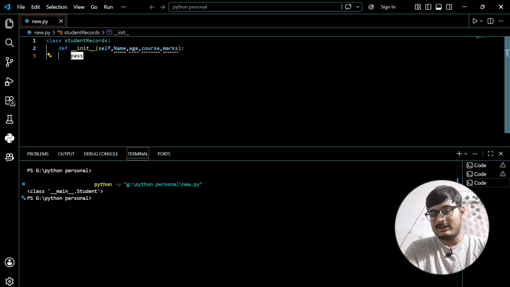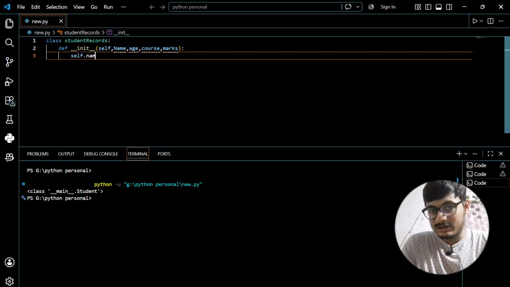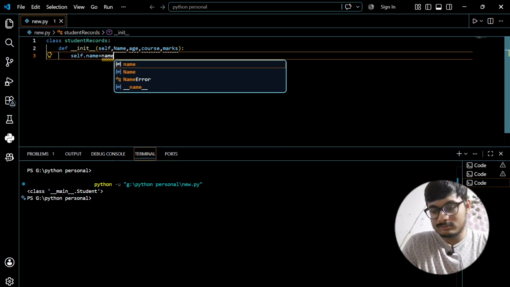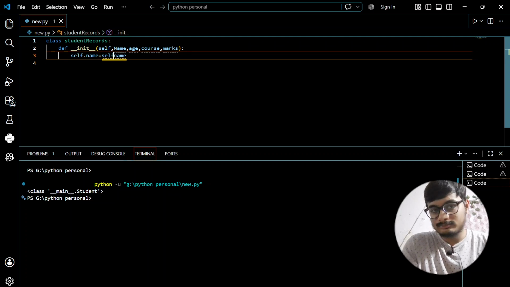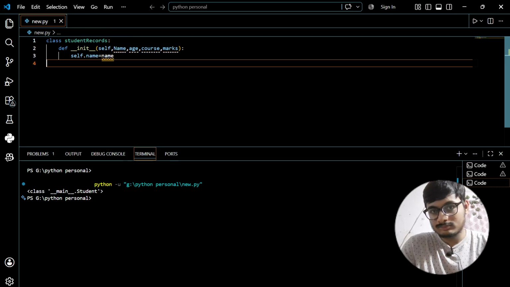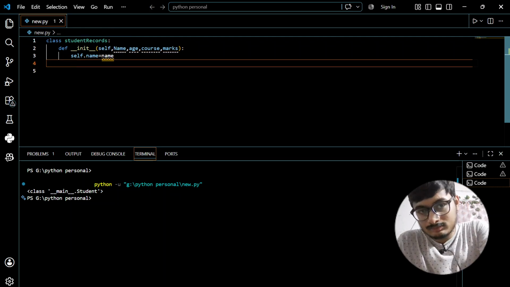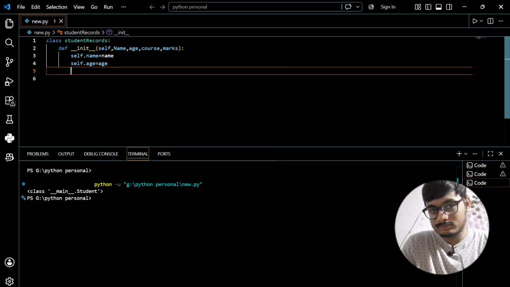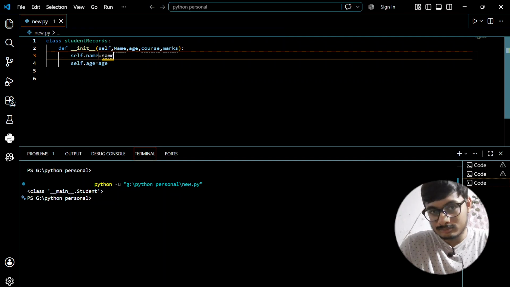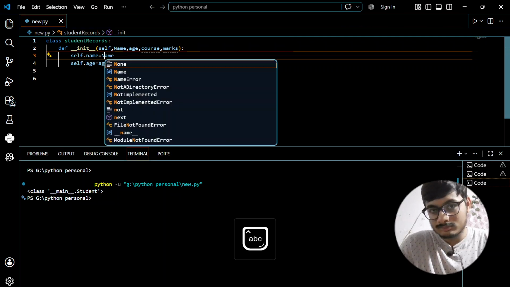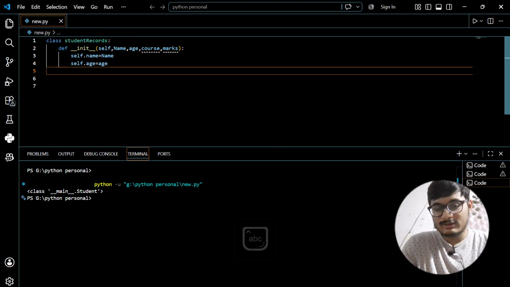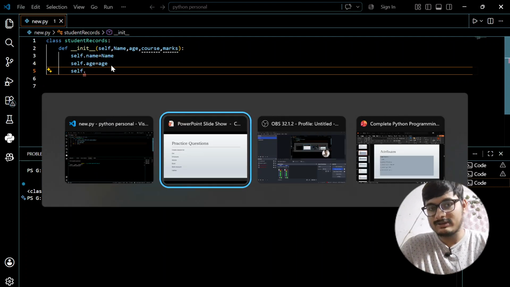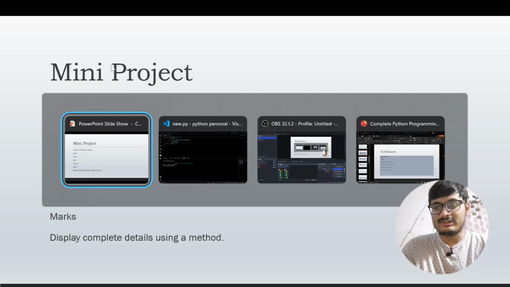Now we will create some instance variables: self.name equals name, self.age, then self.course and self.marks.